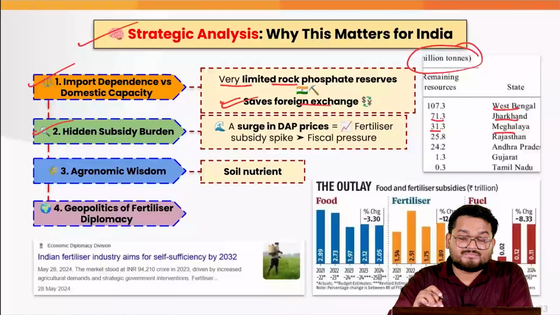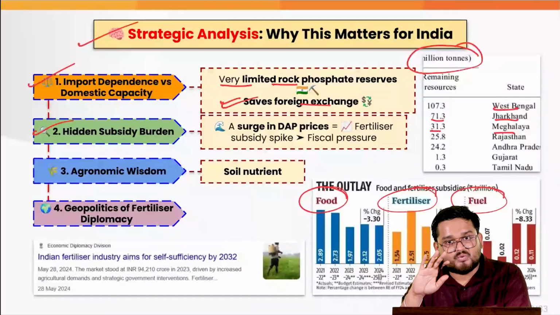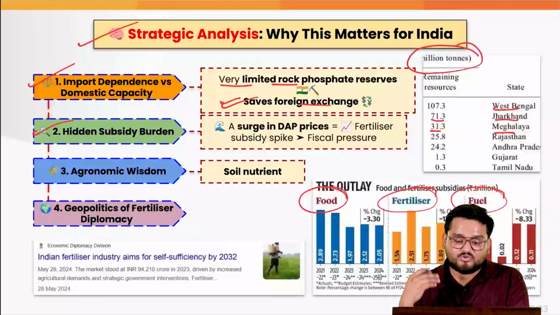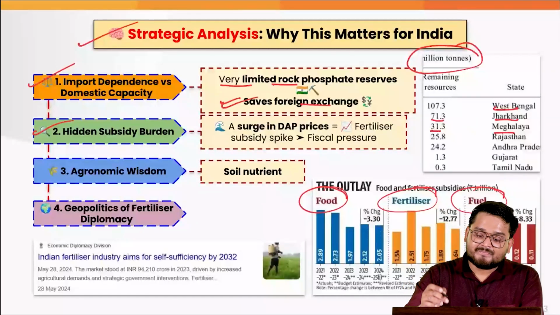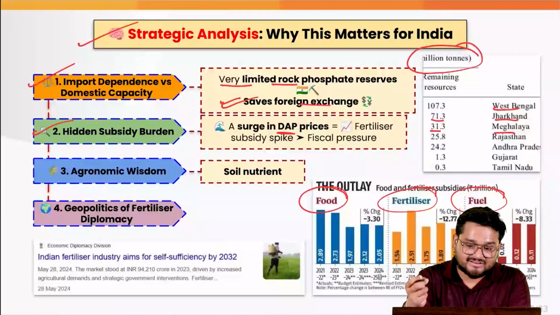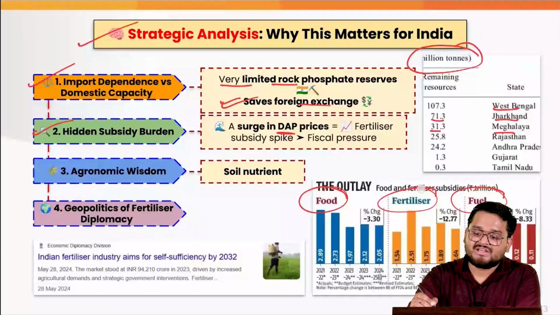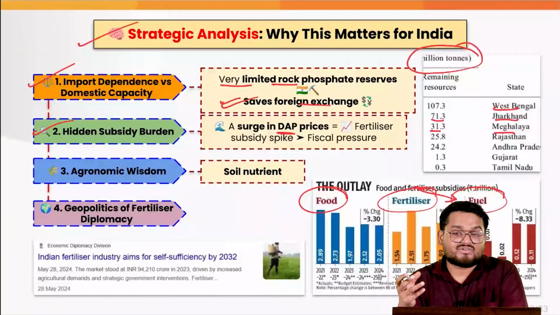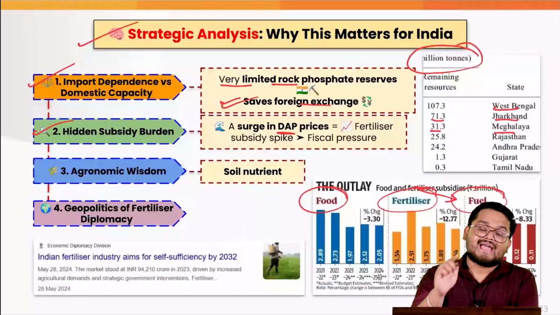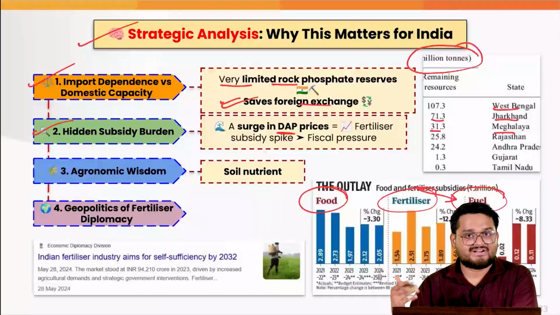Next, this hidden subsidy burden is actually very high. When we talk about the subsidies that the government of India provides for food, fertilizers, fuel, they have been going down, and the government right now is trying to manage its finances by not spending too much money on these things. That is why a surge in DAP prices means that fertilizer subsidy spikes will be seen, right? And this fiscal pressure will be there. But in recent times, as you can see, the trends of the allocations of funds for fertilizers are going down. And this is also something where India is becoming very strategic by alternating the fertilizers.